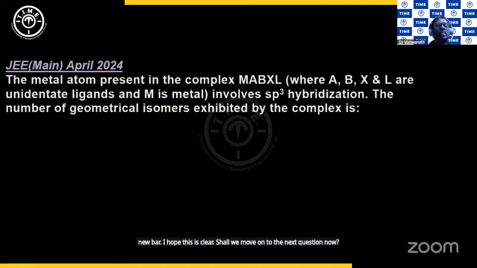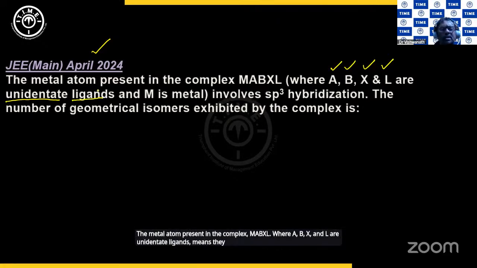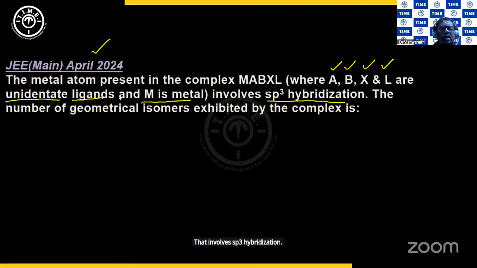Yes. Now this has appeared in JEE Main April 2024. The metal atom present in the complex MABXL, where A, B, X and L are unidentate ligands, means they form only one bond with the central metal, and M is the central metal, that involves sp3 hybridization. What are the number of geometrical isomers exhibited by this complex?